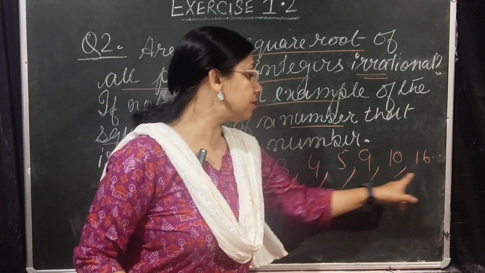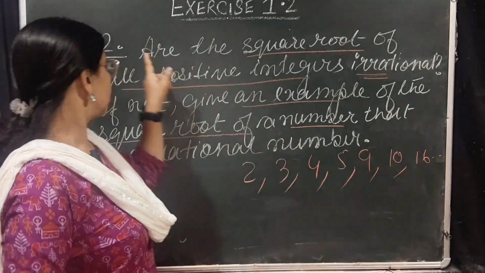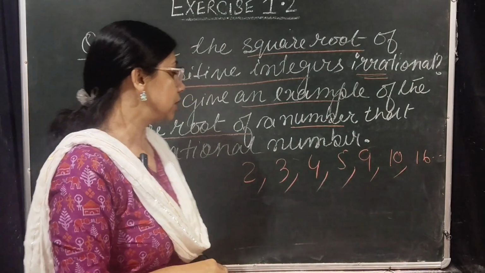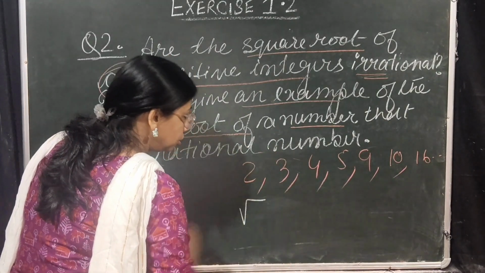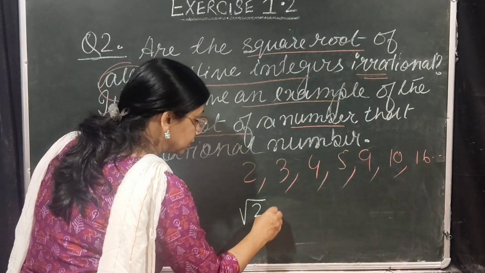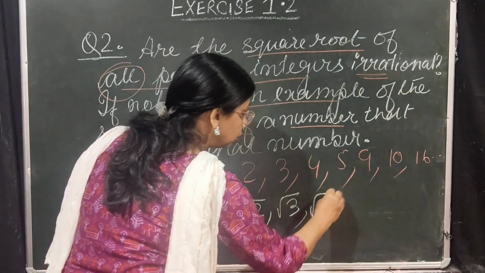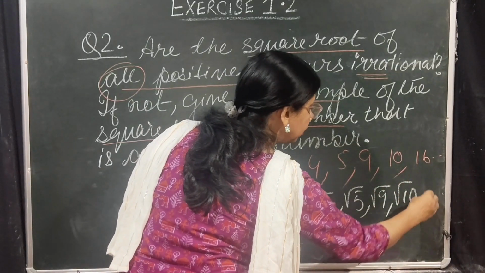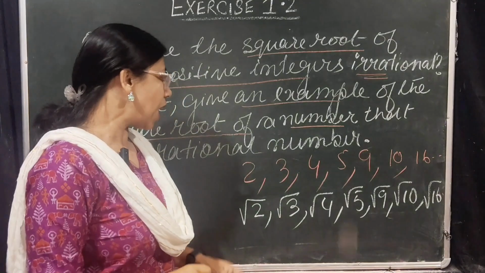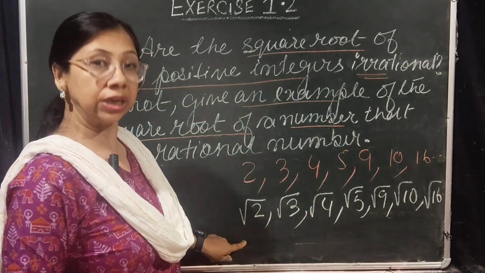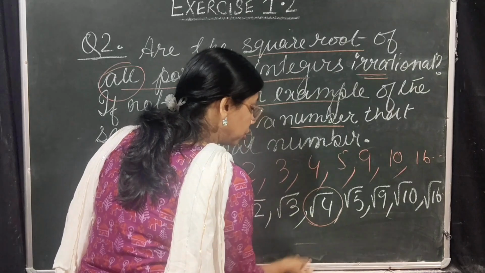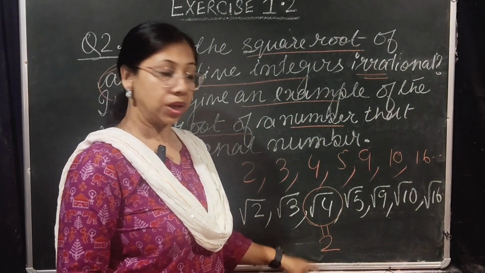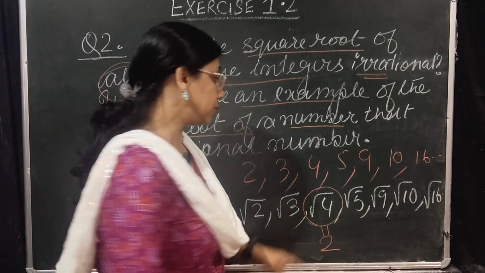So let us take these numbers. Okay. Are the square root of all positive integers. So if we go for square rooting the positive integers, root 2, root 3, root 4, root 5, root 9, root 10, root 16. Out of these square root numbers, root 4 will give you an answer that is 2, and 2 is a rational number.